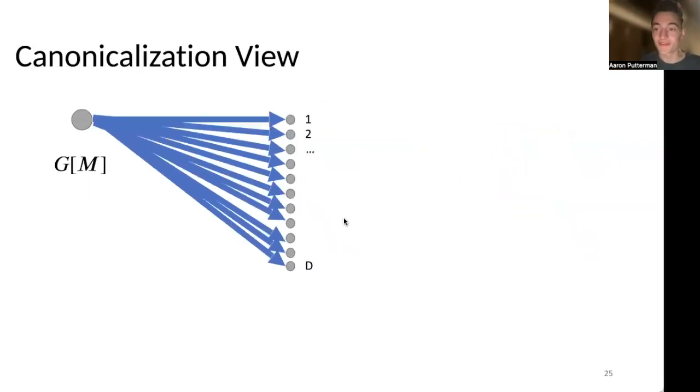So now we can take a different look at exactly how this canonicalization procedure is working. We can open up exactly what we were doing before, where the size of our alphabet was capital D. So we can write this as each vertex has capital D edges coming out of it. And now we can color these edges corresponding to which vertex they're transitioning to.